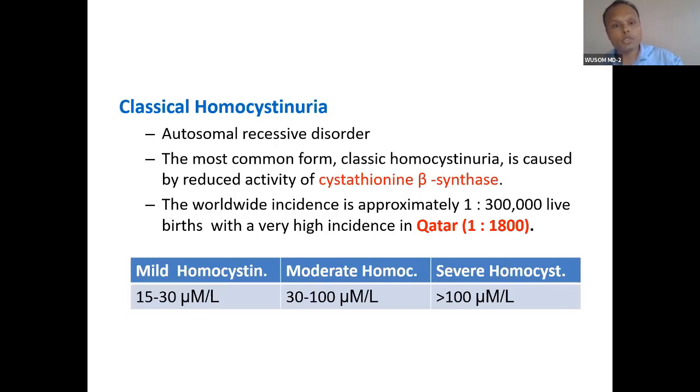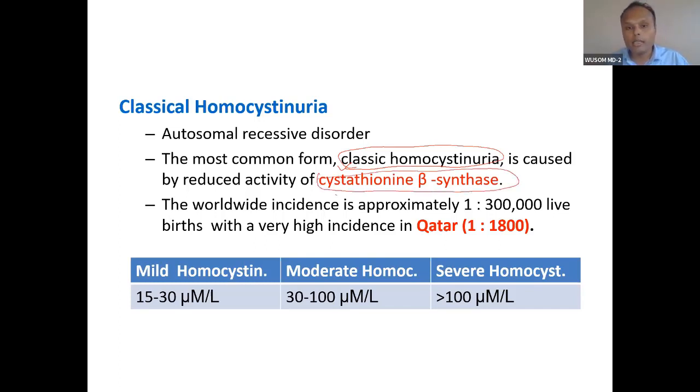Okay, classical homocystinuria. Let's talk about the presentation. It is an autosomal recessive disorder. This is the most common form that we have discussed right now, and it is called classical homocystinuria. Anything most common is called classical. So classical homocystinuria is caused by reduced activity of the enzyme cystathionine beta synthase.